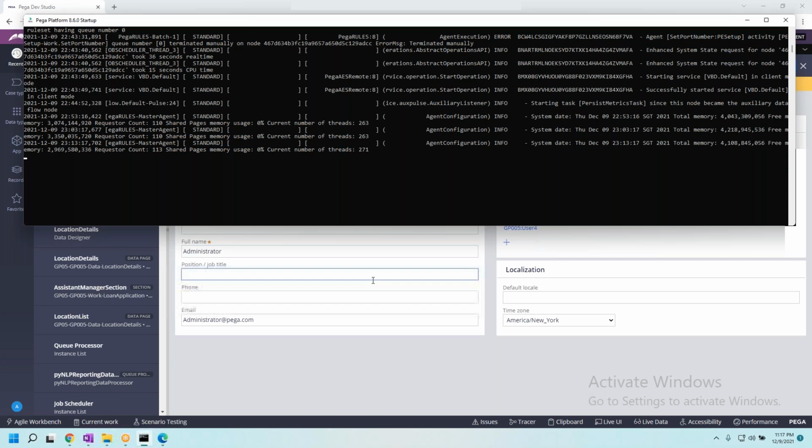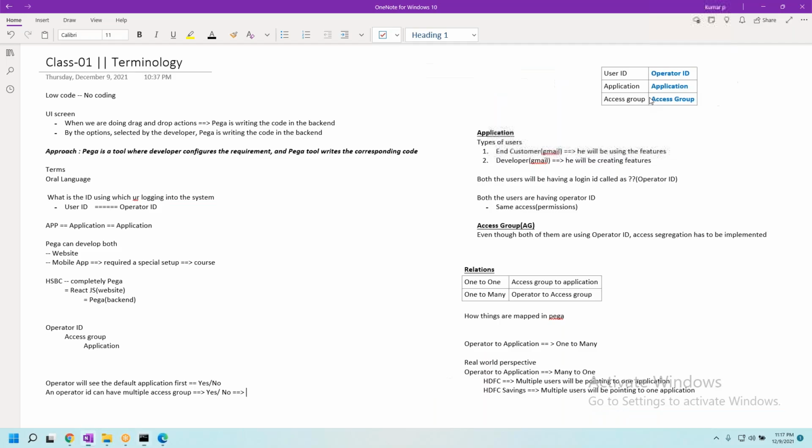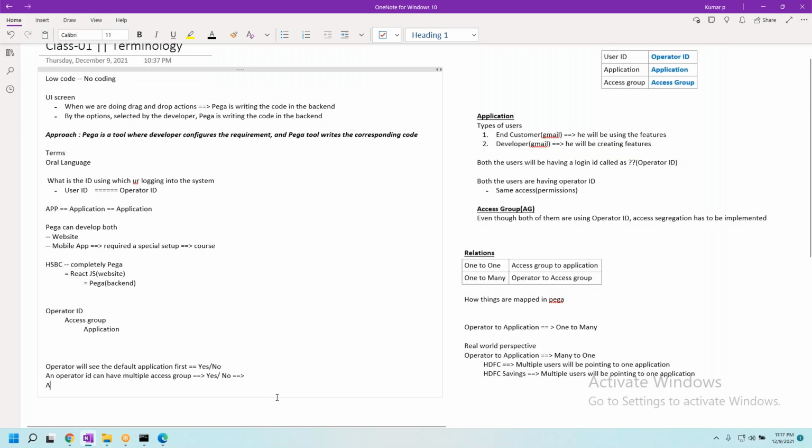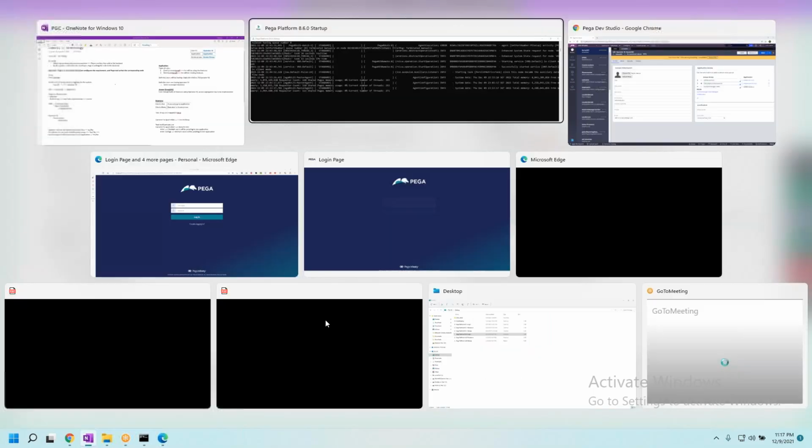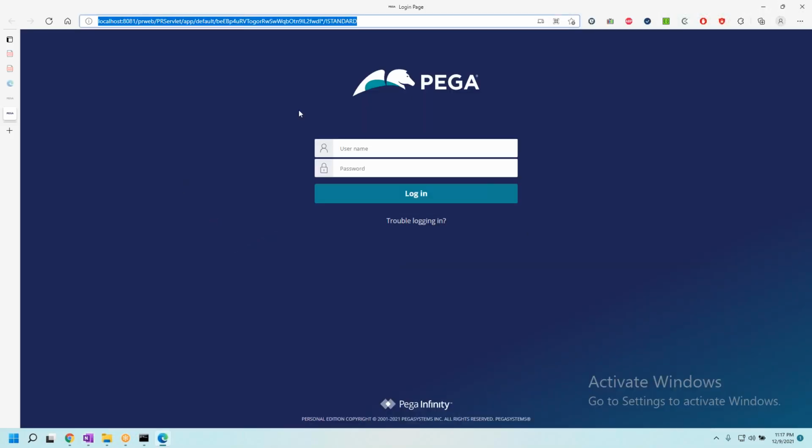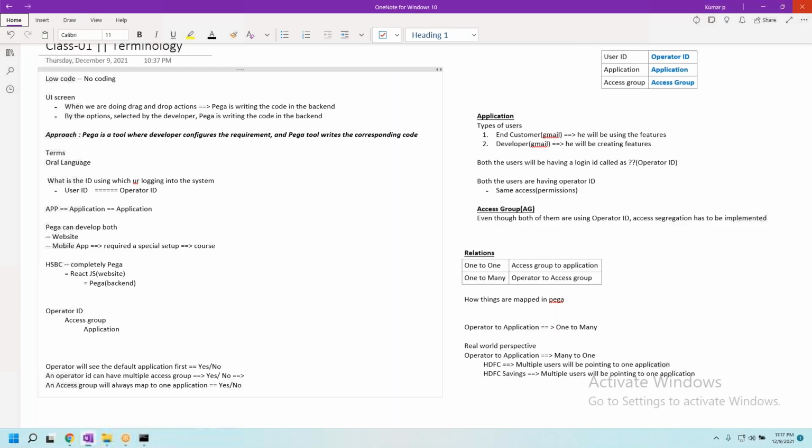So now again, going back to our statements. An access group will always map to one application. Before confirming this as yes or no, let me show you. You show me after that. Where is that? Sorry. Not this one. Those.